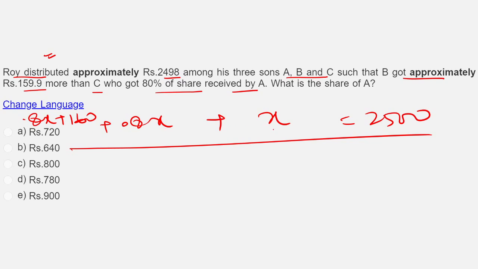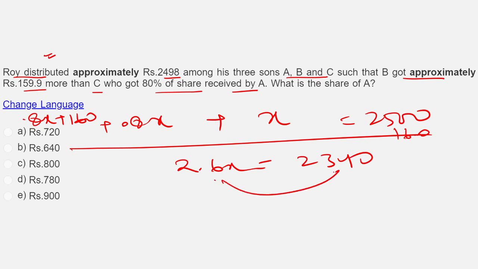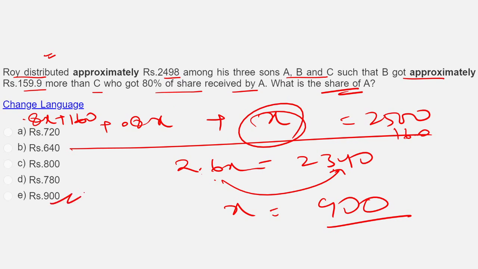So how much is this? 0.8 plus 1.6 plus x, this will be 2.6x, equal to 2500 minus 160, 2340. 26 nines are 234, 26 tens are 260, minus 26 is 234. So this x will be 90, and a decimal from here will give me 900. And what are they asking? Share of A, that's x, 900.